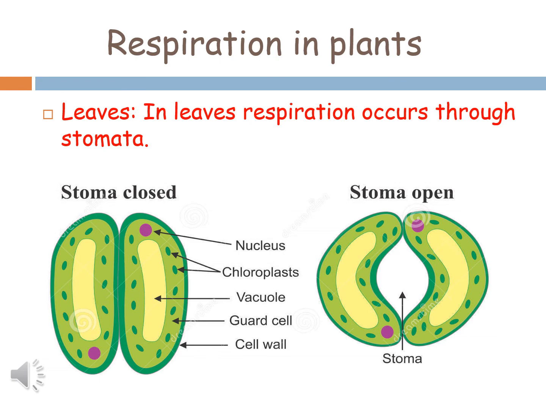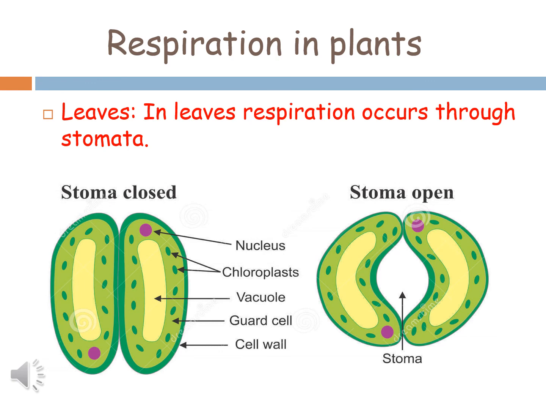So how do plants respire? We have already studied in previous chapters and in previous classes that plants have stomata on their leaves. So they have tiny pores called stomata on their leaves, and exchange of oxygen and carbon dioxide takes place with the help of these stomata. You can see in this diagram, it is showing closed stomata and open stomata. So through these stomata, these tiny pores, plants take in oxygen and they also respire.